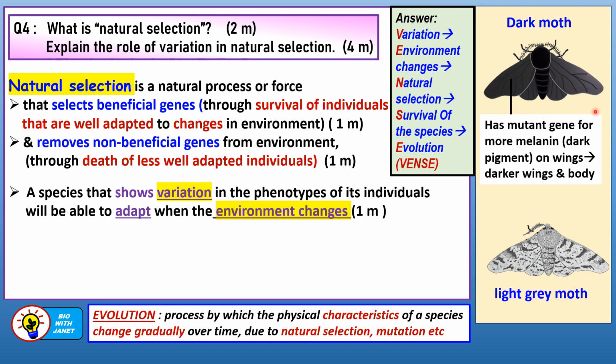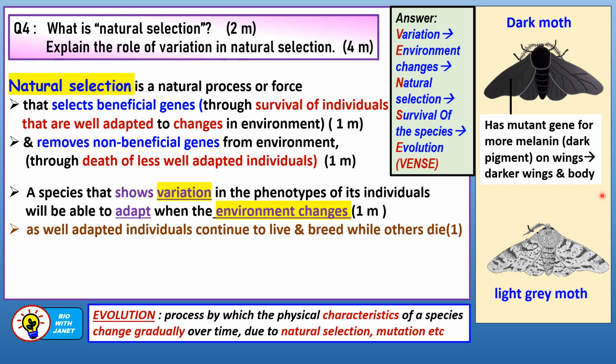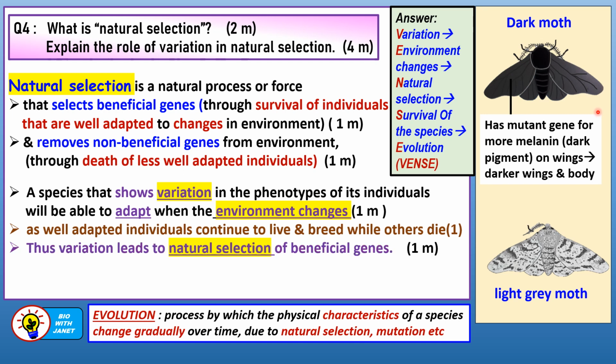So a species that shows variation in its phenotypes, or observable characteristics of its individuals, like the color of the wings here, will be able to adapt when the environment changes. For example, when air pollution occurred and the environment became darker. The well-adapted individuals continue to live and breed while the non-well-adapted individuals will die. Thus, variation leads to natural selection of beneficial genes. The beneficial genes will be selected over the non-beneficial genes.